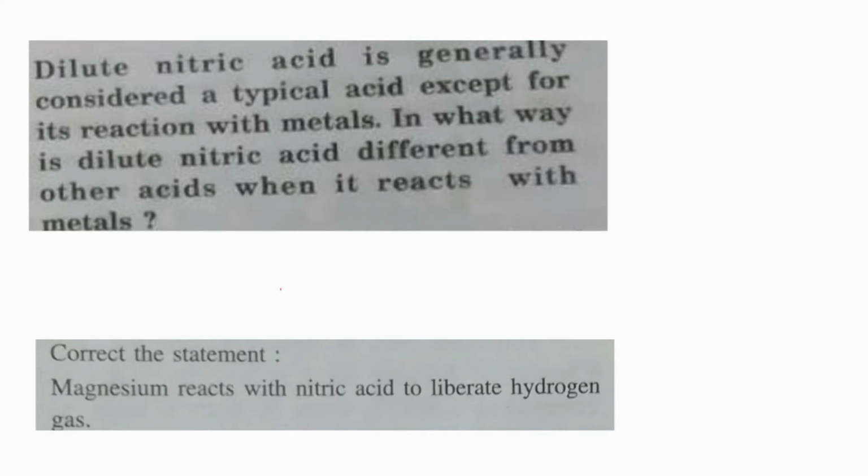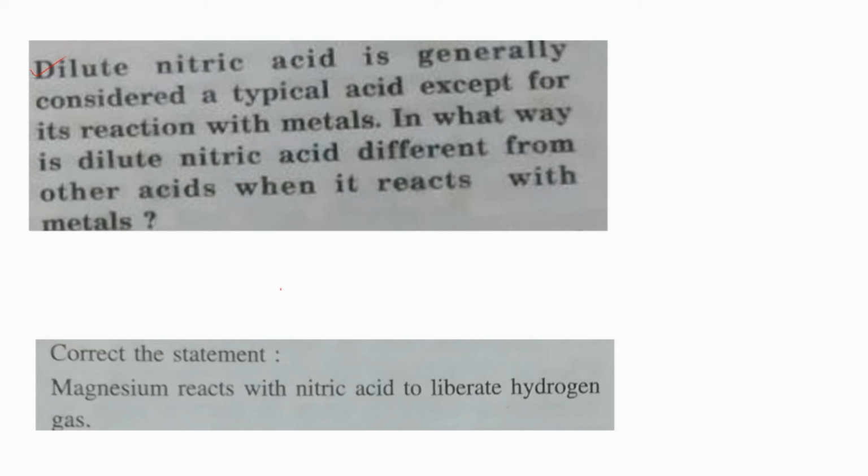Now see this question. All these questions are related to the typical acid property of dilute nitric acid. I have snipped these questions from previous year's board papers. You will be able to answer all of them. You can just go through that, read that. Dilute nitric acid is generally considered as a typical acid except for its reaction with metals. In what way is dilute nitric acid different from other acids when it reacts with metal? They are asking. Now let's discuss how to answer this question.